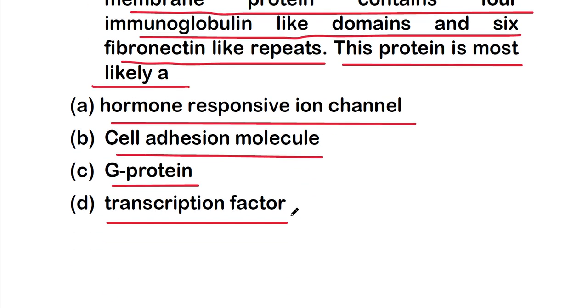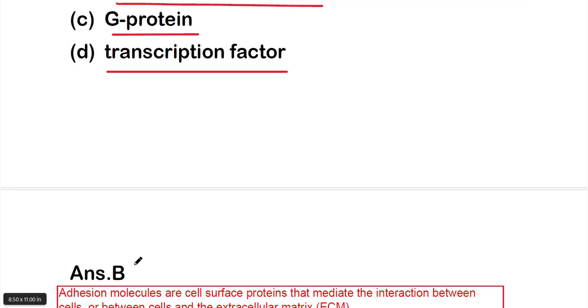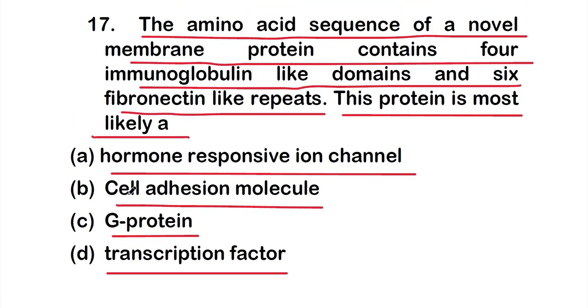So which one is right? The right answer is option B, cell adhesion molecule. So a membrane protein containing 4 immunoglobulin-like domains and 6 fibronectin-like repeats is most likely a cell adhesion molecule.